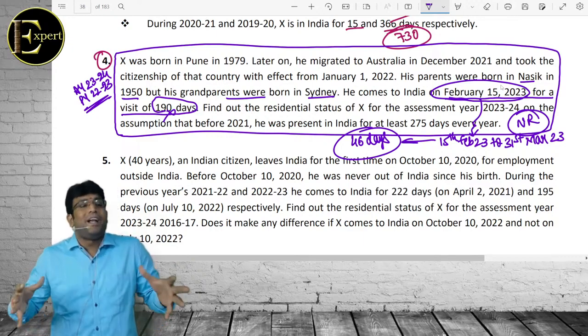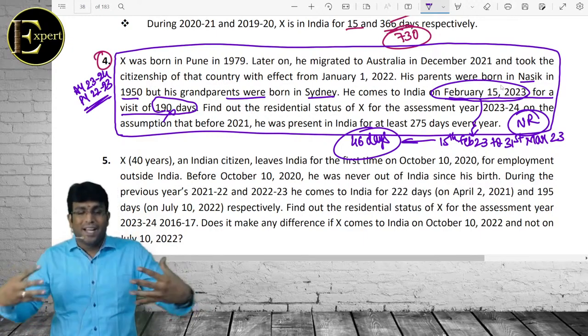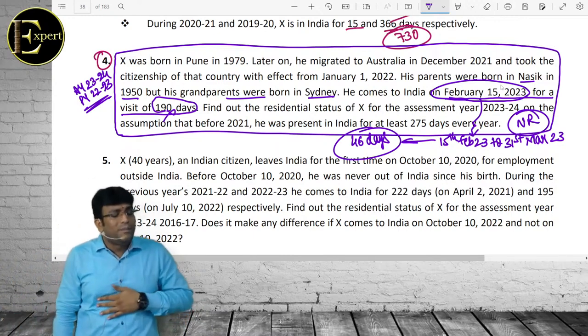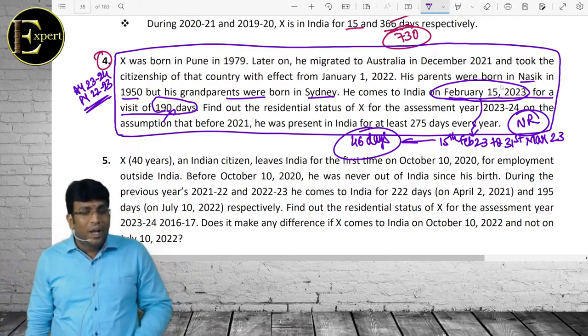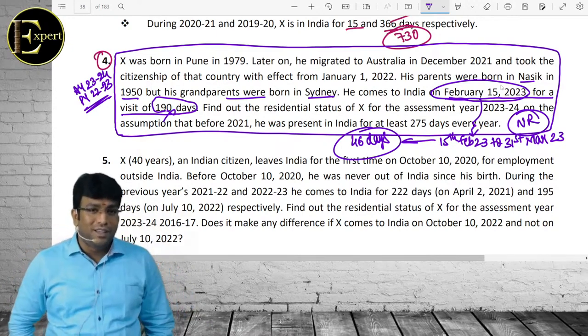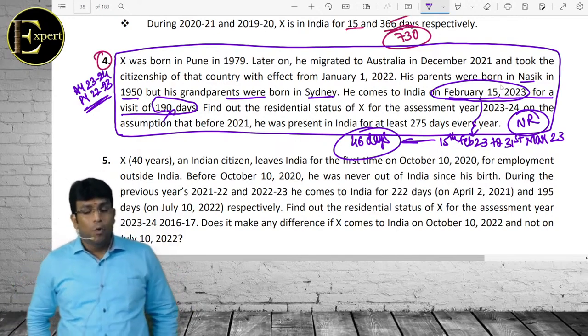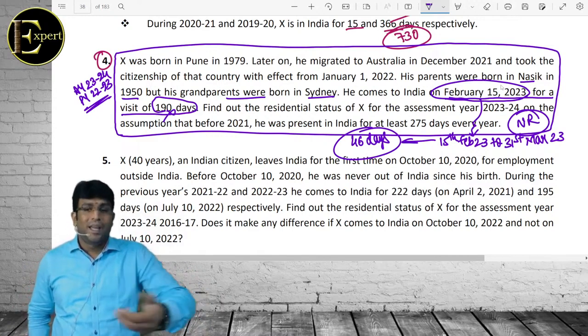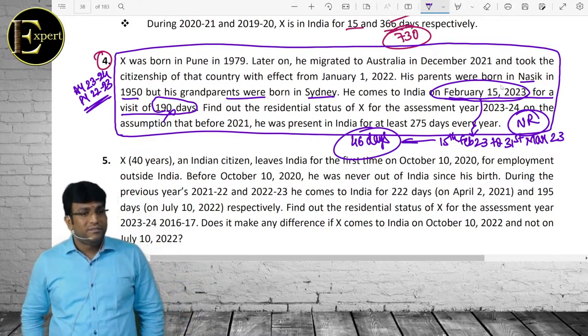See, we should be prepared from all the angles, boss. From all the angles, if you are prepared, then any kind of question we can tackle. That's the whole idea. You know somebody called Adolf Hitler? I was telling the same thing today to the regular batch students in the morning. I love him so much actually for one statement he gave in his life. One time his junior, basically a soldier, came to Hitler and told, Commander, we are being attacked by enemies. We are surrounded from all the sides. Hitler replied, that's fantastic news. Now we can start attacking from all sides.